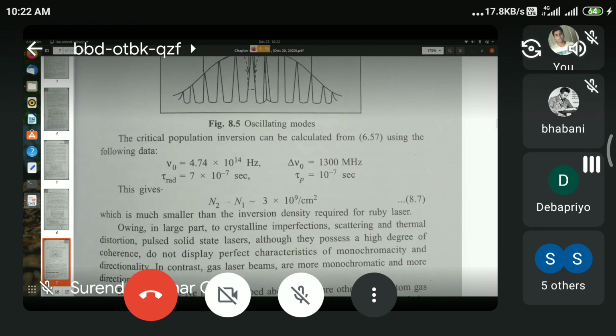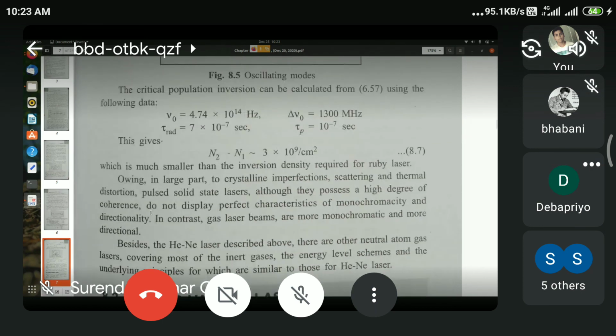Okay, I think I have covered the helium neon laser, and I will stop at this point.